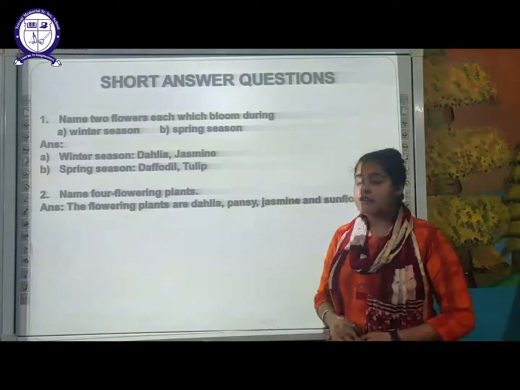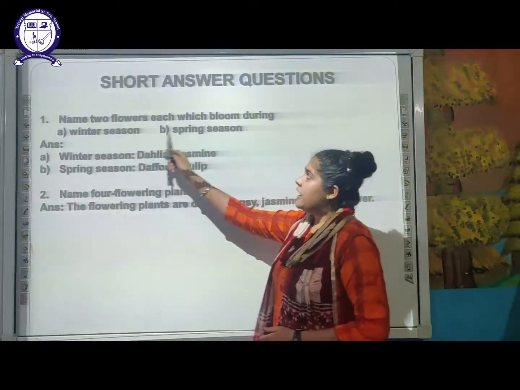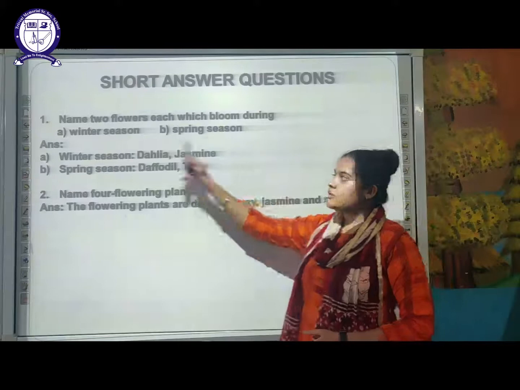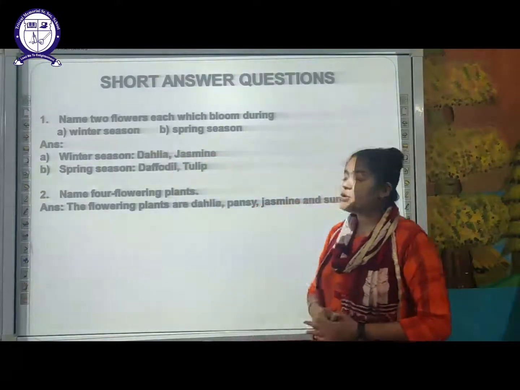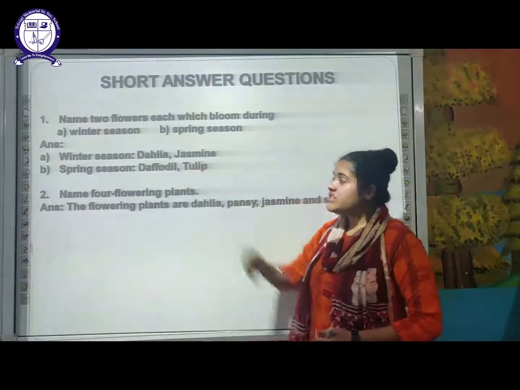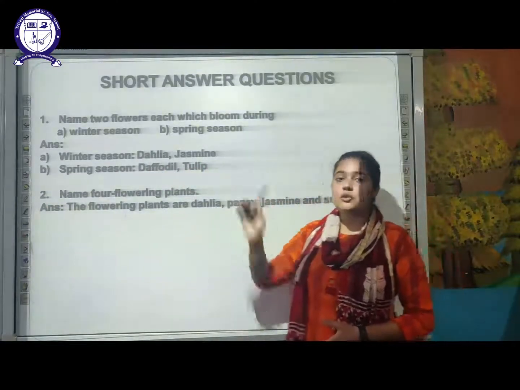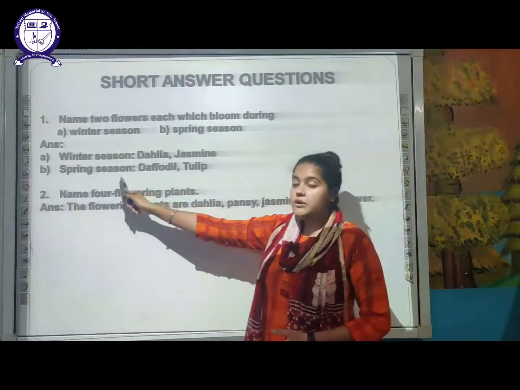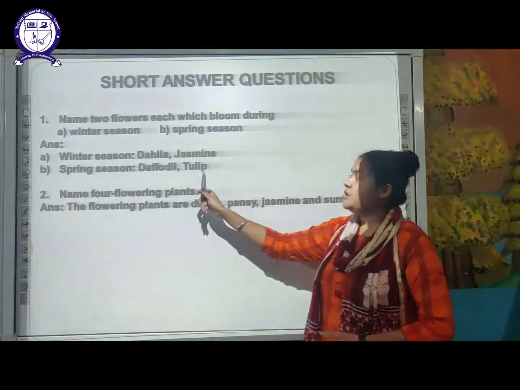Next is your short answer question here. Name 2 flowers each which bloom during winter season and spring season. 2 flowers which bloom in winter season. Example is your dahlia and jasmine. Next is your spring season. The 2 flowers which bloom only during the spring season are daffodil and tulip.